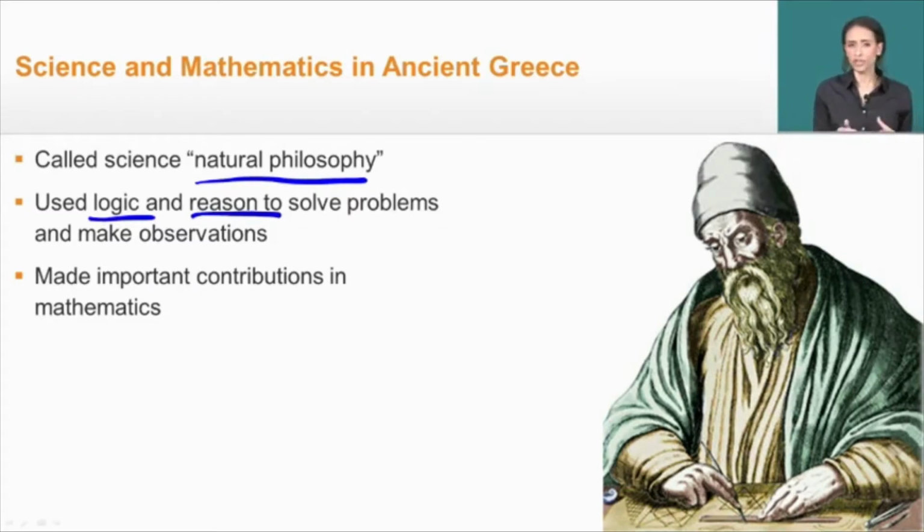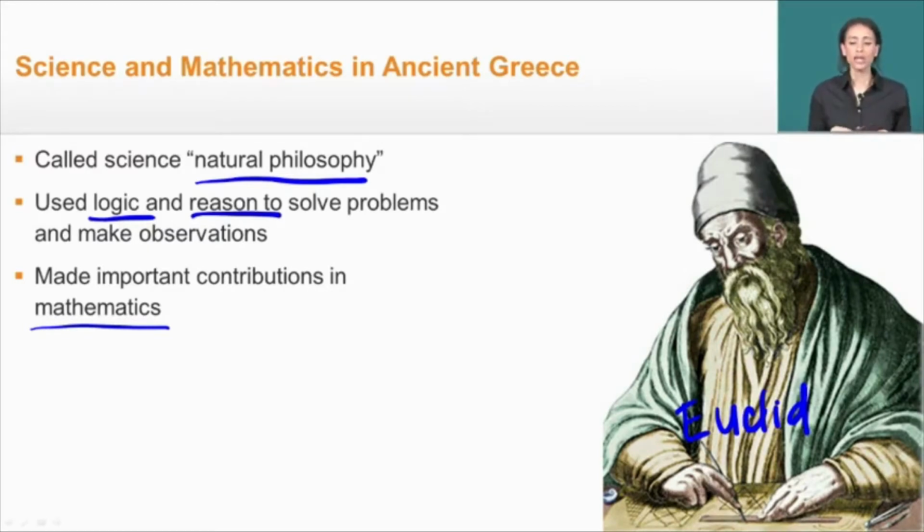Now, many of these Greek philosophers make really important contributions in the field of mathematics. The gentleman that we see on the screen here, his name is Euclid, and he was known as the father of geometry. He wrote a textbook that is actually held up through today in the principles of geometry that we study now.